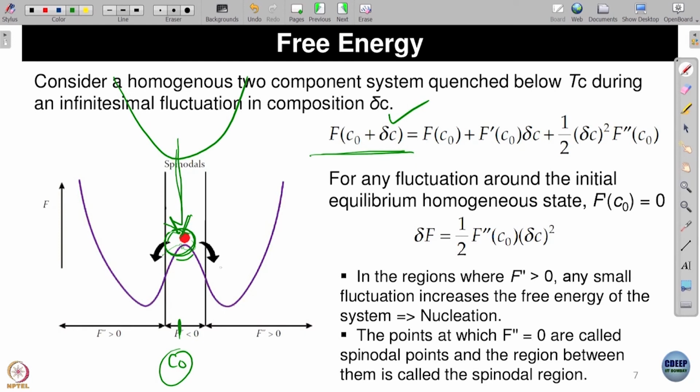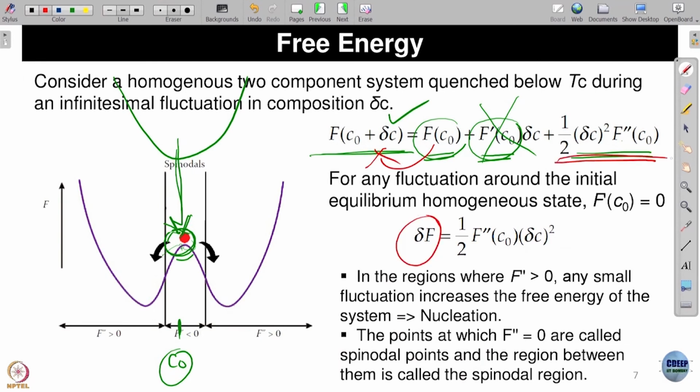So now I expand it in a Landau expansion, the Taylor expansion: f(C naught), f dot (C naught) delta C, then half delta f double dot (C). So it is a second derivative that comes in, and as I have described many times, the first derivative evaluated at C naught, where that thing is maximum, goes to 0. So this term goes to 0, and I take this part to the left and call it delta f, and then I have only this term left on the right hand side. So this is my simple equation.